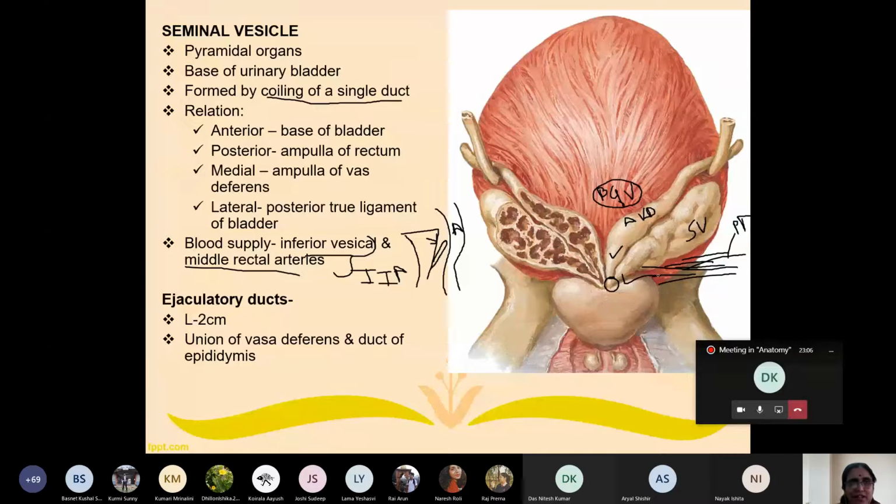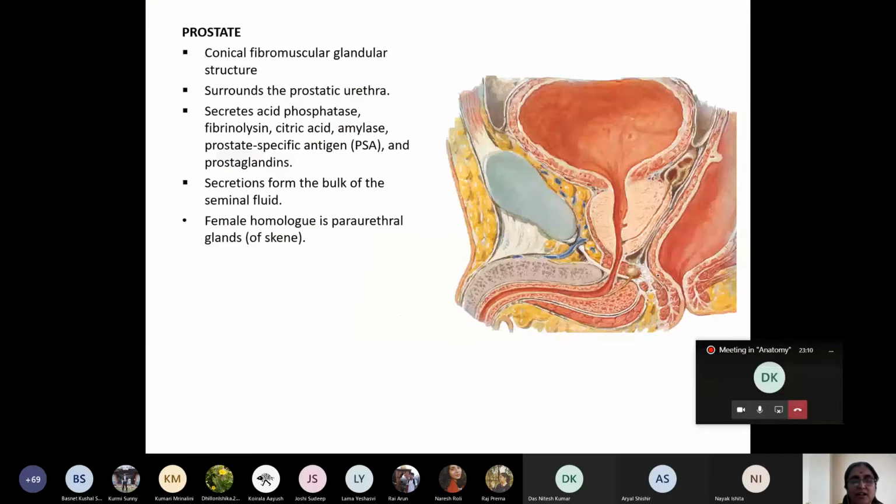Clear? Very easy. Now we'll go to another reproductive organ, that is reproductive gland. Actually, male reproductive gland, very, very important from the exam point of view. Testes and prostate are very, very important in the male reproductive system. That is the prostate. Now here you can see this is the prostate, my dear student. Prostate is conical in shape. What is this shape? Conical in shape.